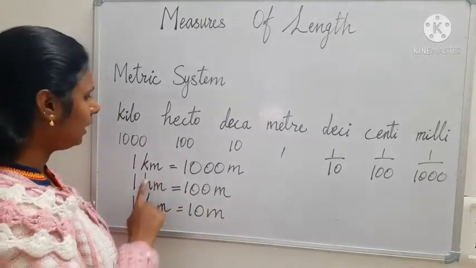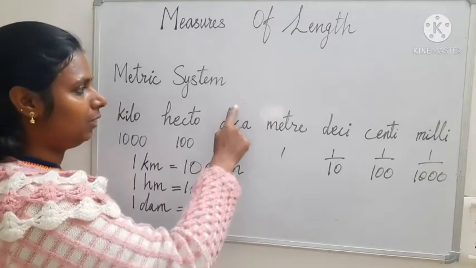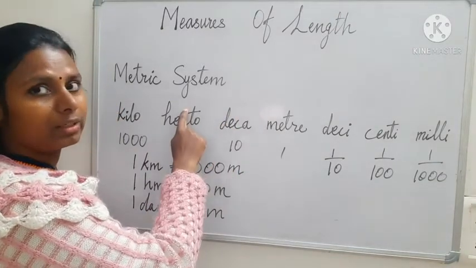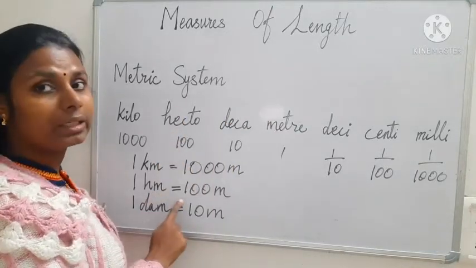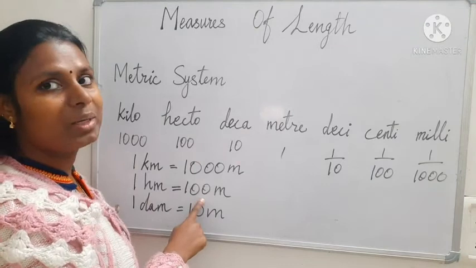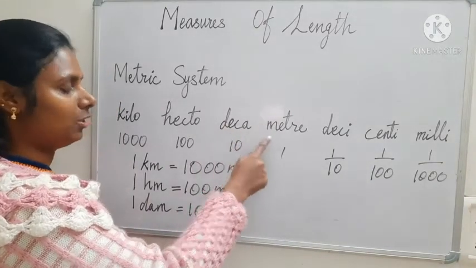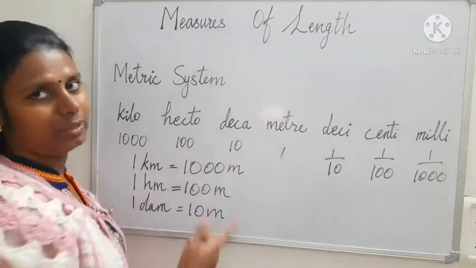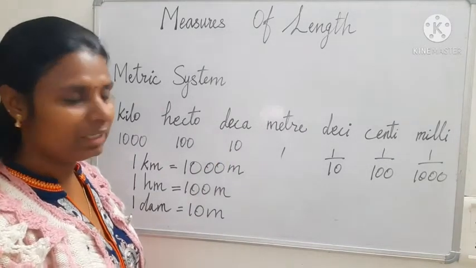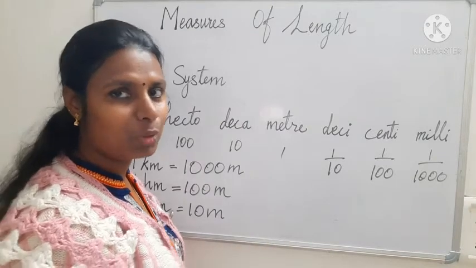Okay. Then 1 hectometer is equal to 100 meter. From here it is 10 and one more 10. Okay, 10 multiplied by 10 is 100. So 1 hectometer is equal to 100 meter. Then 1 decameter is equal to 10 meter, here only the next unit, so 10. Now let us see the smaller units.